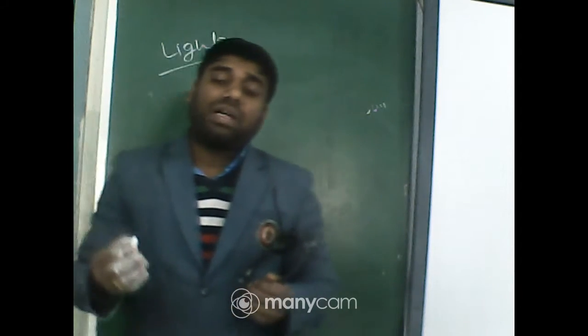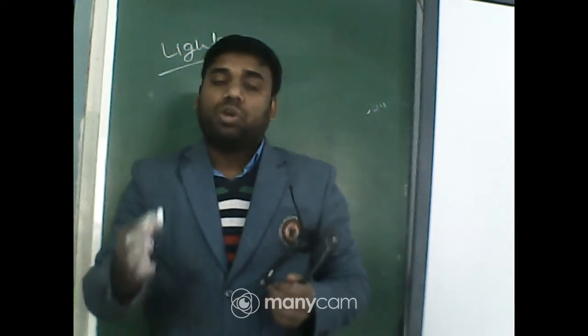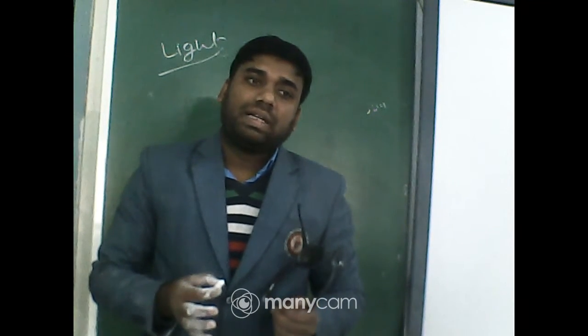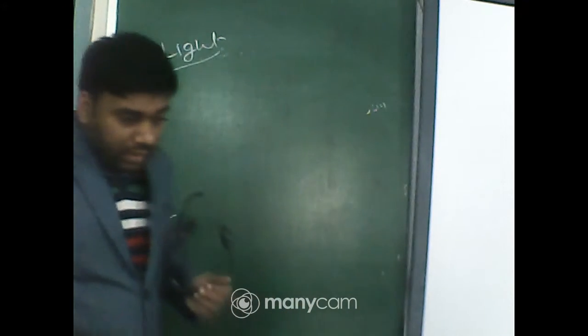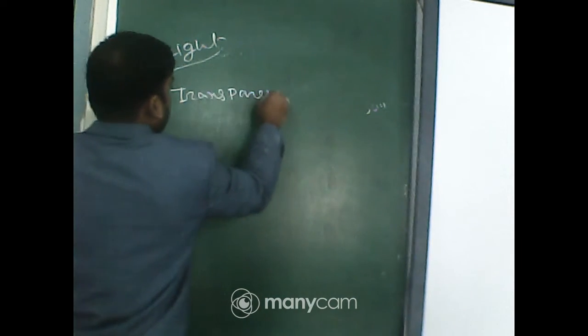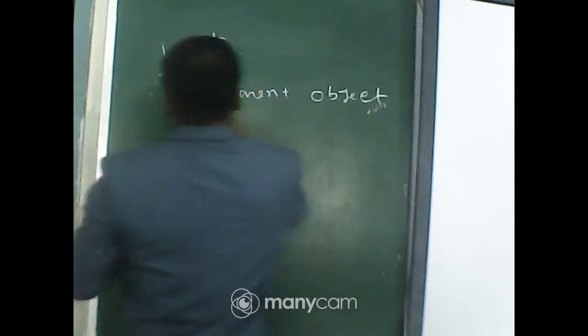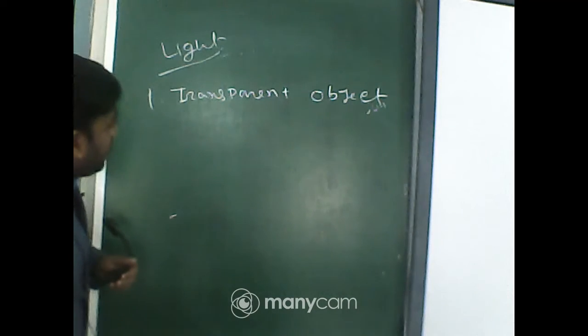If it does, how is it moving through that object? On the basis of that, we have classified objects into 3 sections. First of all, the transparent object.